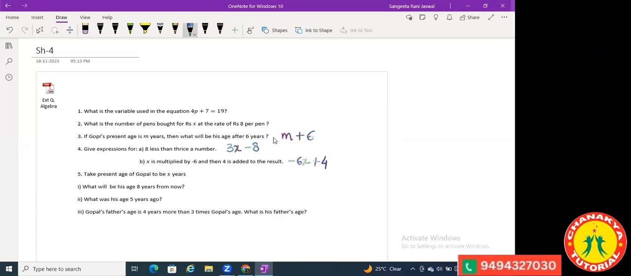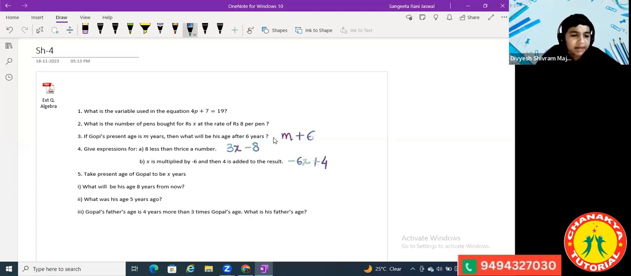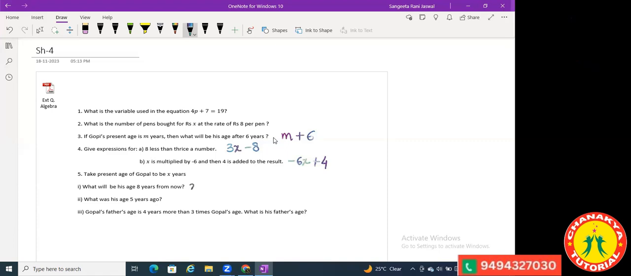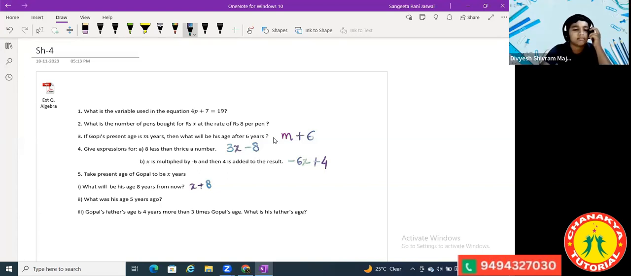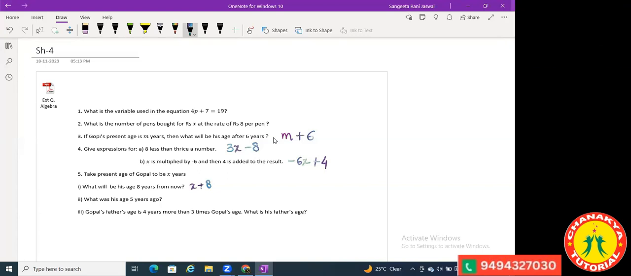Understood? Okay, now you tell me the next one. Divish, take present age of Gopal to be x years. What will be his age 8 years from now? Ma'am, x plus 8 years. Good. Sritej, you will tell me. What was his age 5 years ago? Ma'am, it's x minus 5 years. Good.